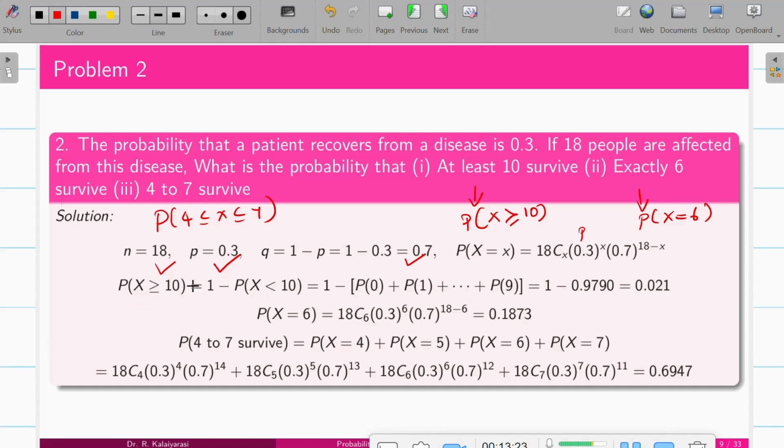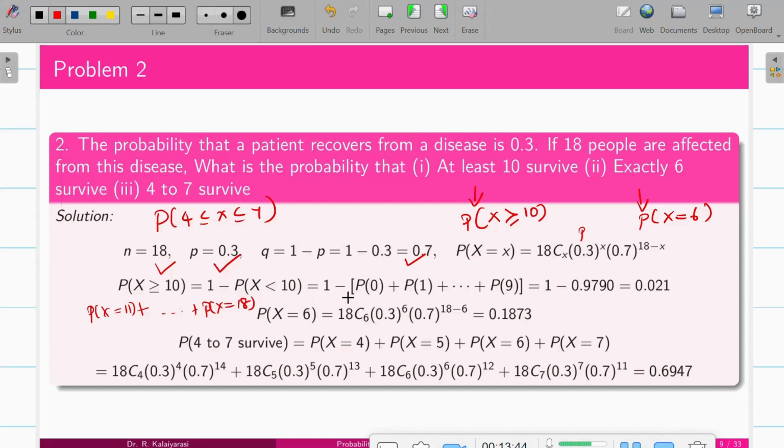Then we can find the cases: probability of x equals 11, 12, 13, 14, 15, 16 till x equals 18, and add them. In the other scenario, I can go with 1 minus the probability of x less than 10.